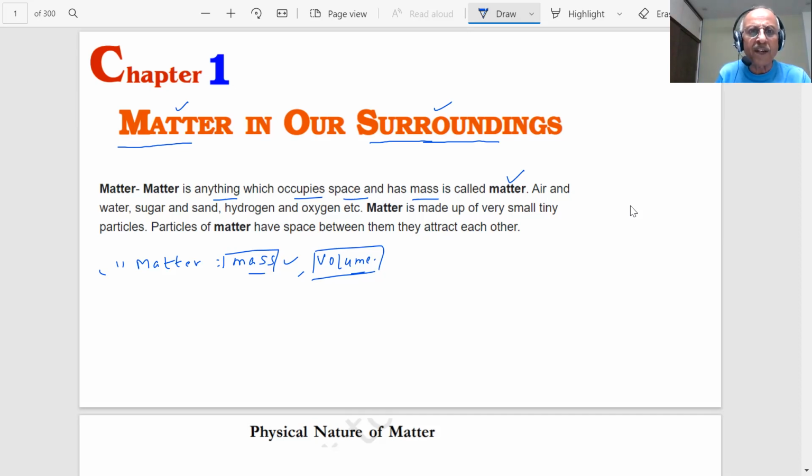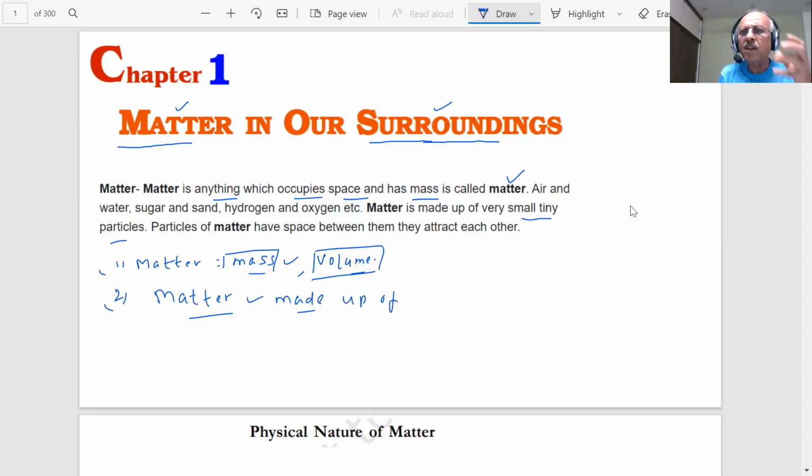So we are saying matter is anything which has space, which has volume, which has mass, student. So air, water, sugar, sand, hydrogen, oxygen, etc. are examples. Now the question is, matter is made up of what? What is this matter made up of, student? Important point, student. You are saying there is a matter.